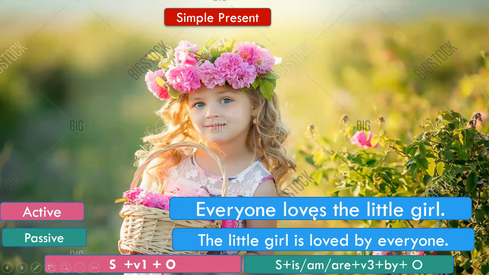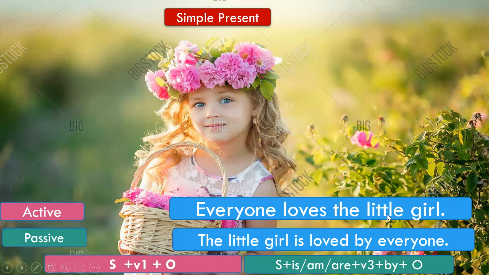So here we will first look at the verb, loves. Loves is in the simple present tense. What is the subject? Everyone is the subject in this sentence. What is the object here? The little girl is the object in this sentence. So when a sentence in the simple present tense is changed into the passive voice, what will change?